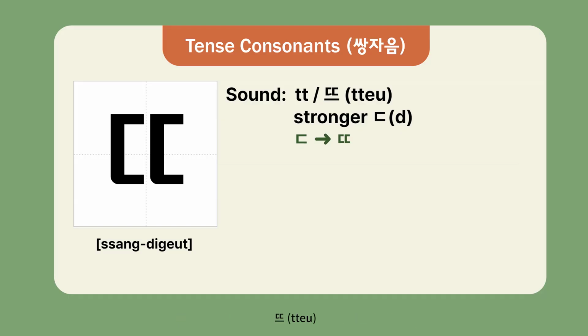Number 2, let's learn songtikuk, pronounced tu. 뜨. This is the stronger version of tu. The base sound is tu. You make the same sound as tu, but with more tension in your throat.